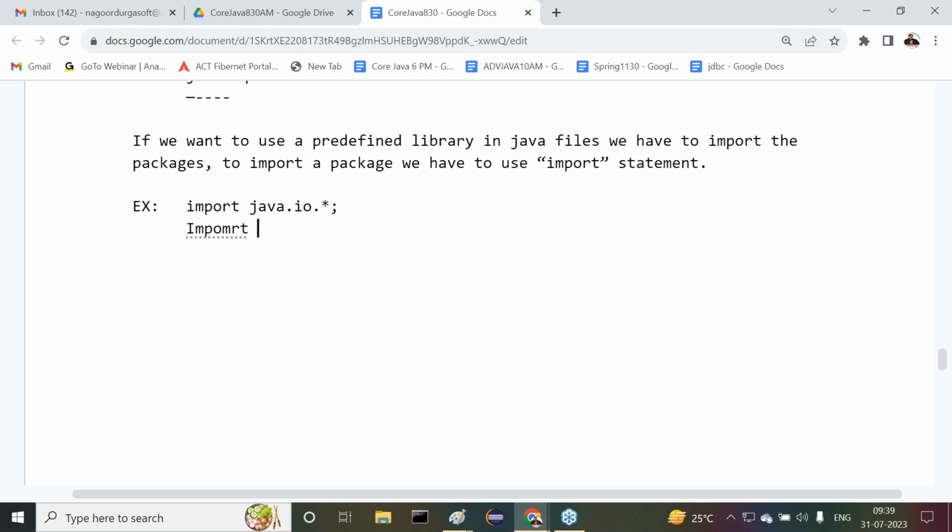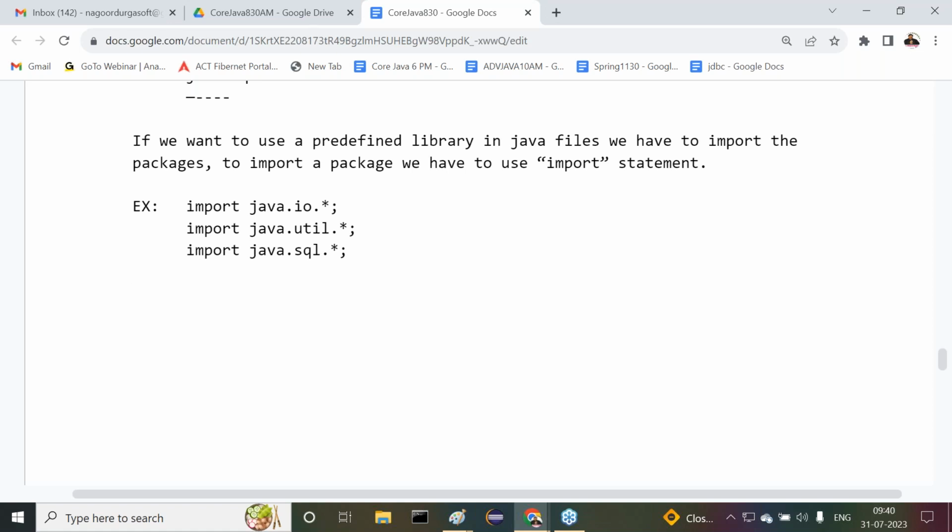Similarly, import java.util.*. Again, the same scenario. In the java.util package, so many classes and interfaces are available. I want to get all of them into my Java program, so here we use import java.util.*. Similarly, I want to provide import java.sql.*. Again, the same thing.